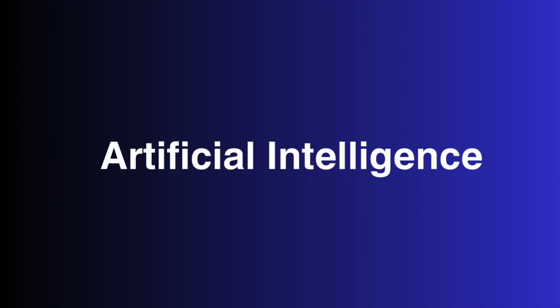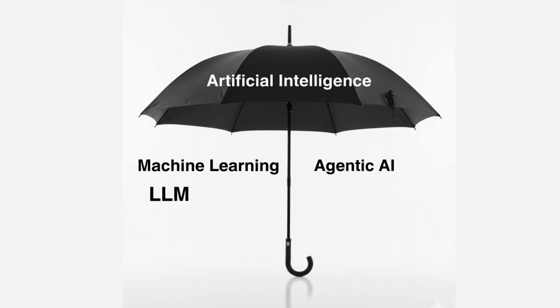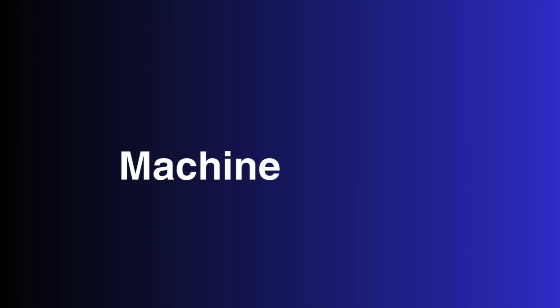Let's start with the big one: artificial intelligence, or AI. AI simply means a machine that can do tasks that normally need human intelligence. For example, humans can recognize a friend's face. AI can also recognize faces. Humans can understand language. AI can do that too, like when you talk to Siri or Alexa. You can think of AI as an umbrella that covers many smaller areas. Everything else we'll talk about today, like machine learning, generative AI, and agents, fits under this umbrella.